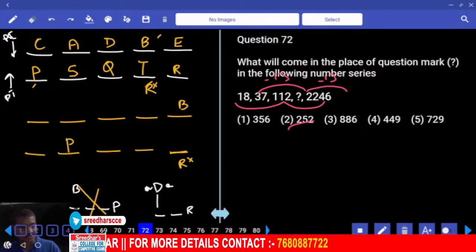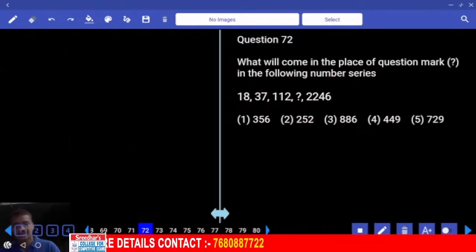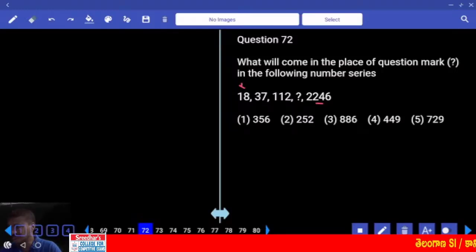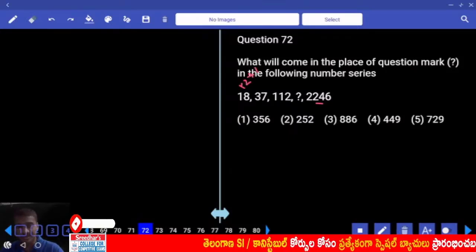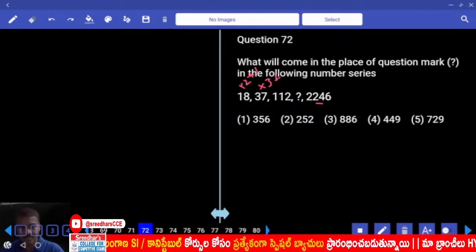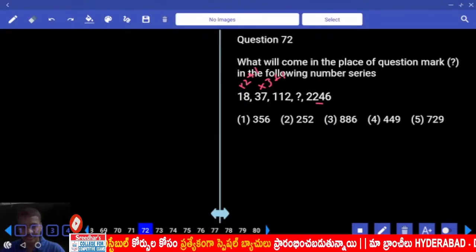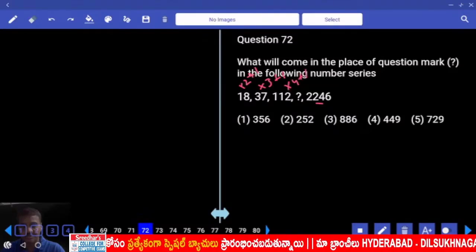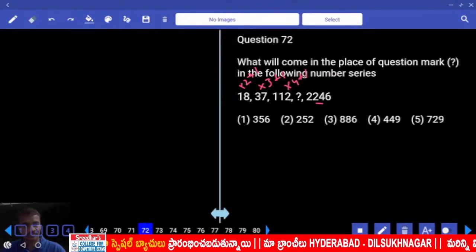Then 72. Now in this 72, 18, 37. The numbers are increasing at a very fast rate, because it has increased to 2200 from 18. Hence it comes under product or combination. Product is not possible between 18 and 37, hence combination. Am I followed here? Then 37 into how much? Into 3, 90, and 1 plus how much? Plus 1. Into 2 plus 1, into 3 plus 1, into 4 plus 1. And 112 into 4, 448, plus 1, 449. Choice 4.